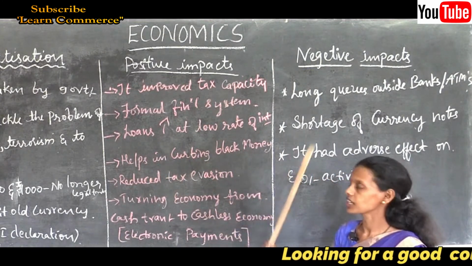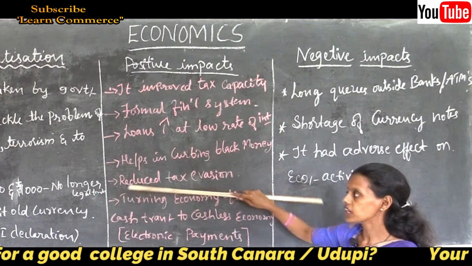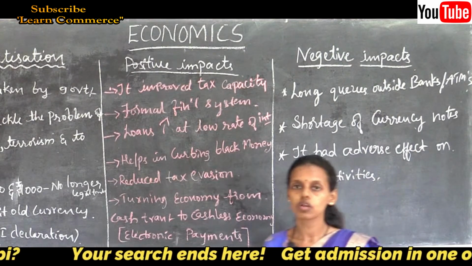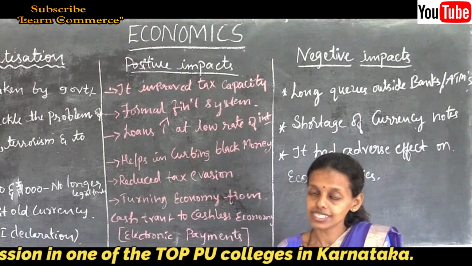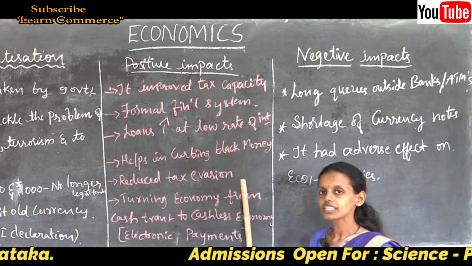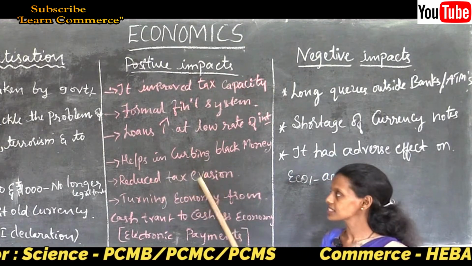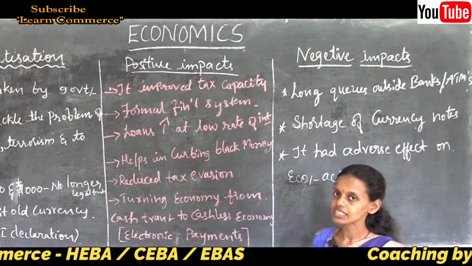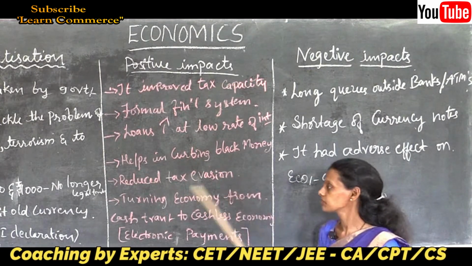Thus it helps in curbing the black money, reducing the black money. It also reduces tax evasion, meaning those people who were evading taxes and escaping from payment of taxes have now come onto the path of tax payment, and so tax evasion is reduced. When tax increases, the country's national income also increases. Thus it increases the nation's income or real GDP.